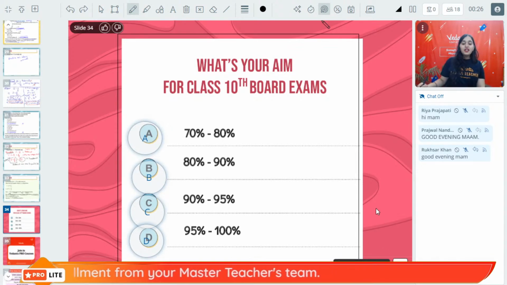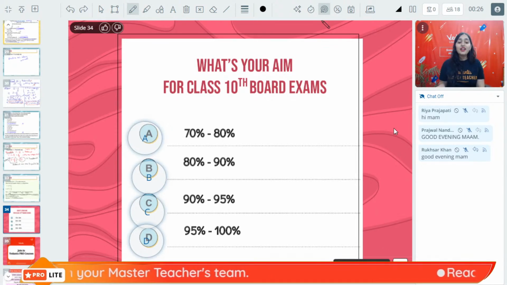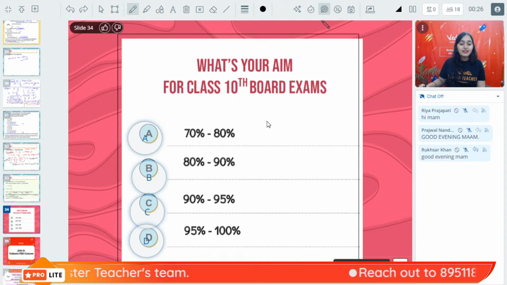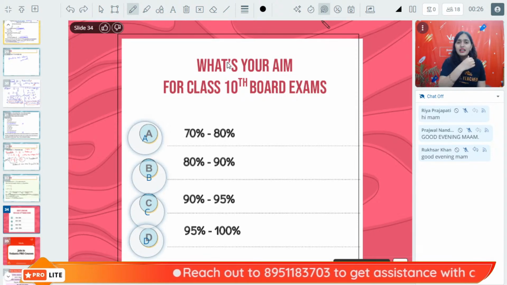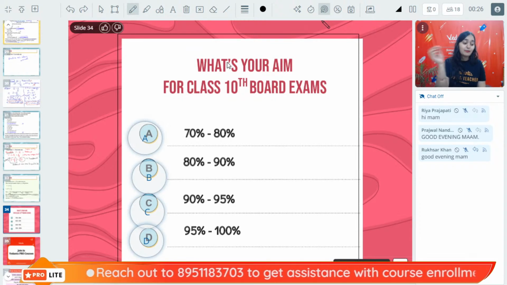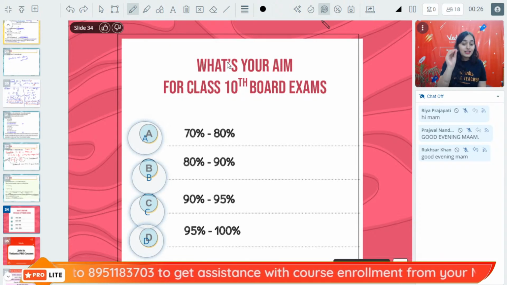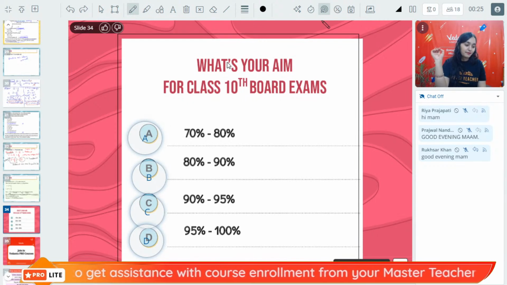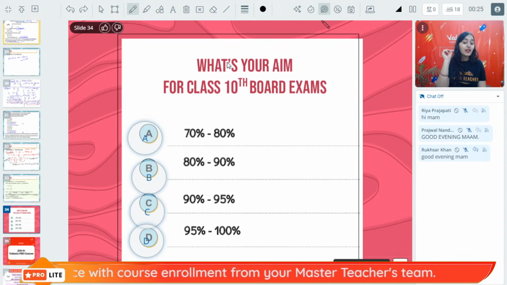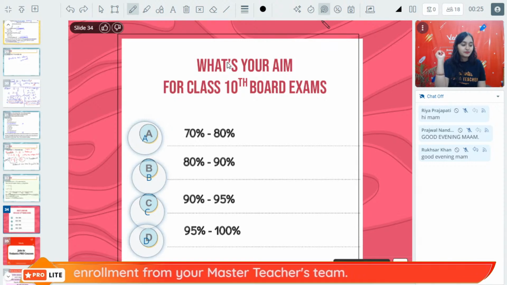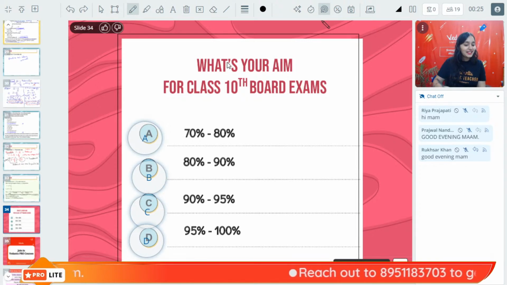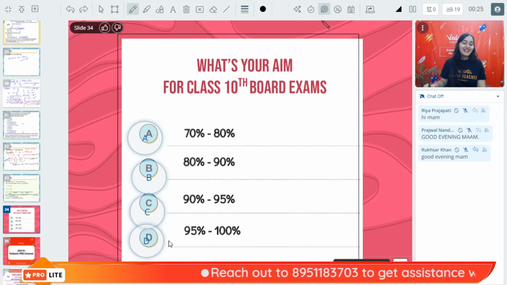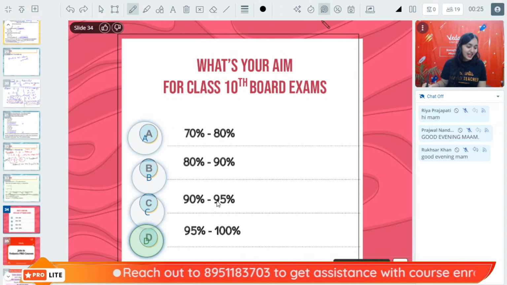All right. So now I want to know an answer from you guys. What's your aim for class 10th board exam? Honestly. Please be honest with yourself. No need to lie to me, to you, or to your friends. What is your aim for class 10 board exam? Everybody is having option D as their final aim. Such a high confidence.